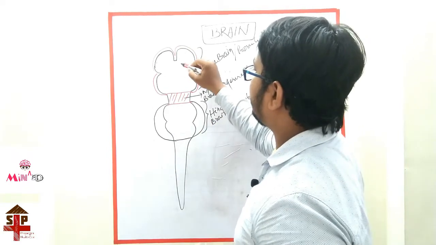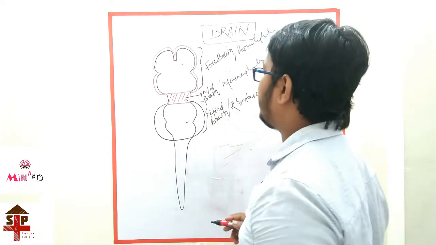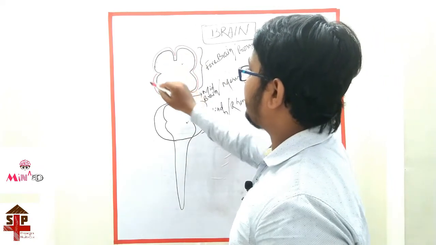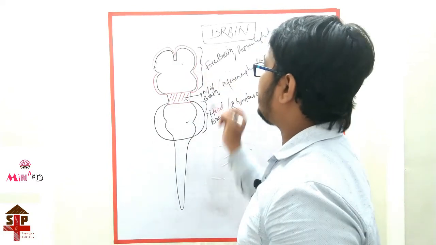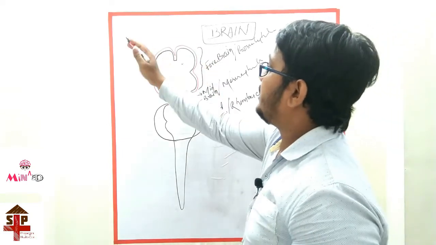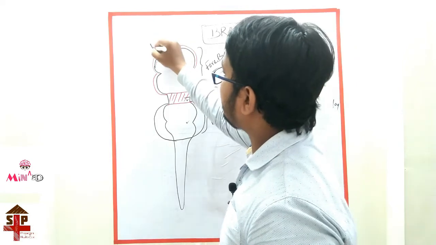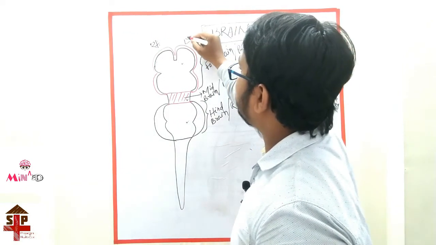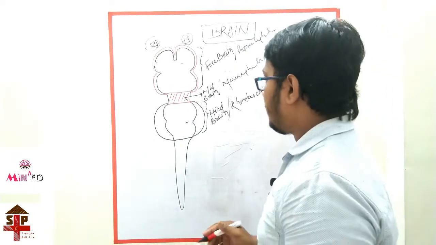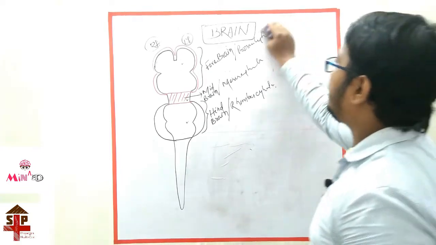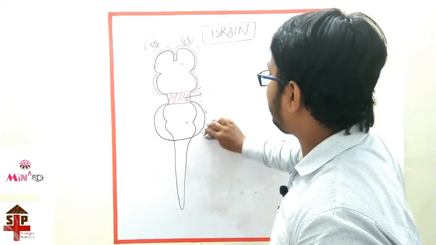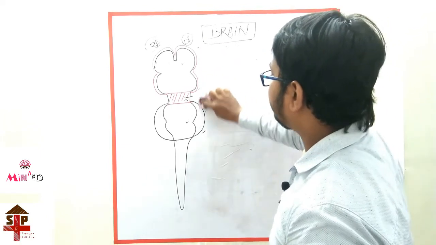This is the total brain. This is the forebrain, this is the midbrain, this is the hindbrain, and this is one side of the cerebral hemisphere. The total forebrain consists of the cerebral hemispheres. This is the right side cerebral hemisphere, and the left side cerebral hemisphere. Now I am going to tell you the parts of the forebrain, the parts of the hindbrain, and the parts of the midbrain.